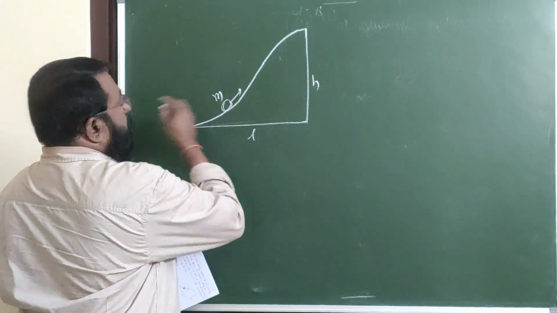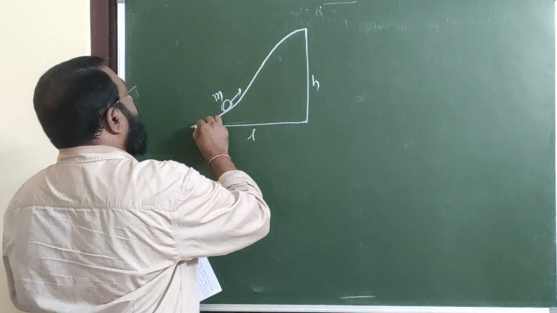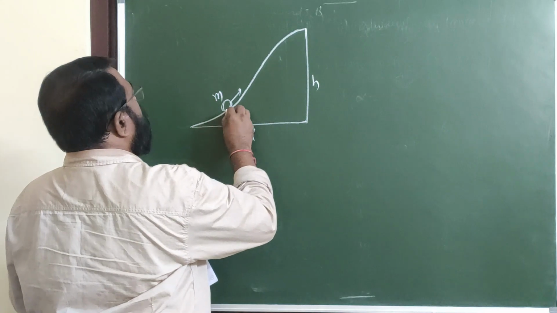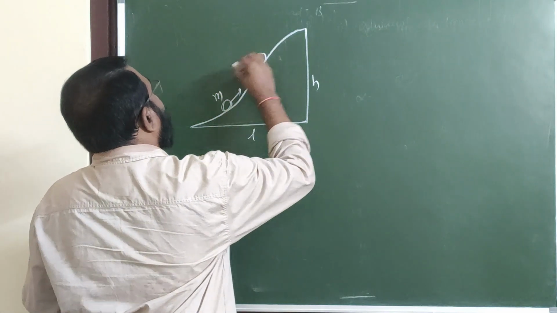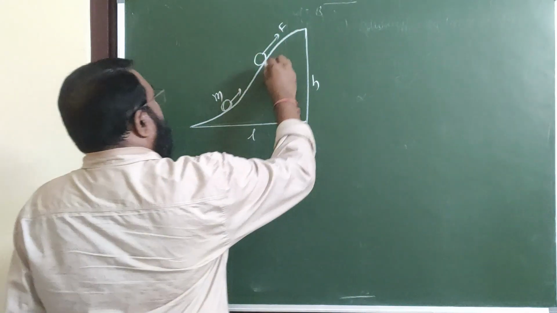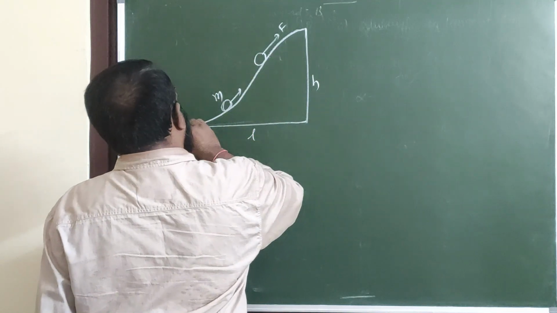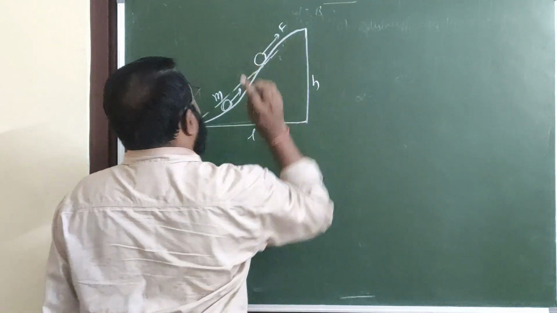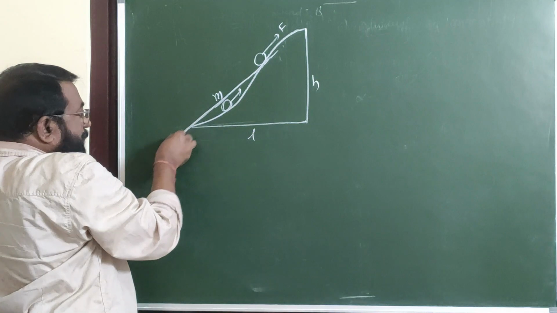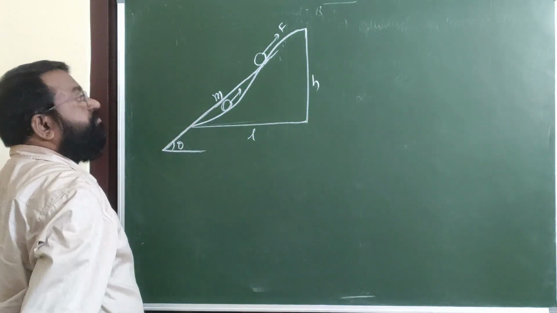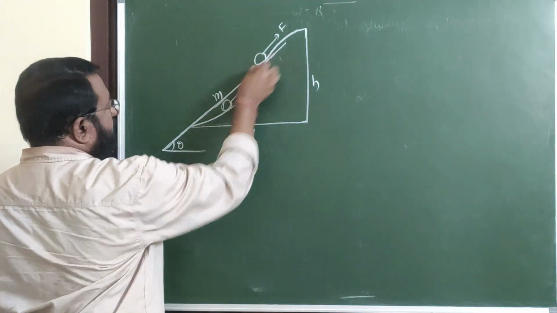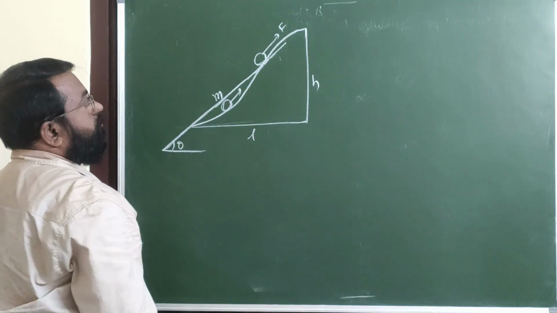So here, this is the object. It is moving along the tangent of this path slowly. For example, slowly it is moving like this, and it reaches here. This is the force applied. If you draw the tangent here, this is the tangent. Now this object is placed on an inclined plane which makes an angle θ with the horizontal.